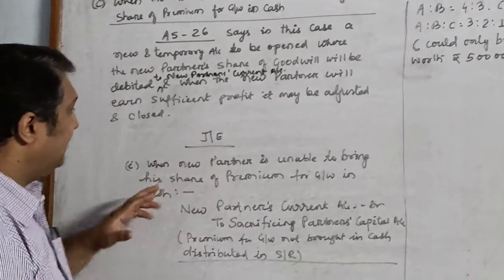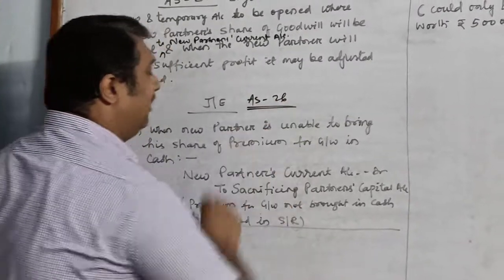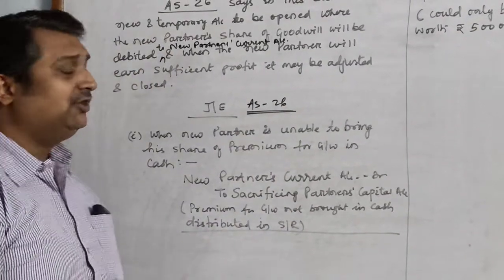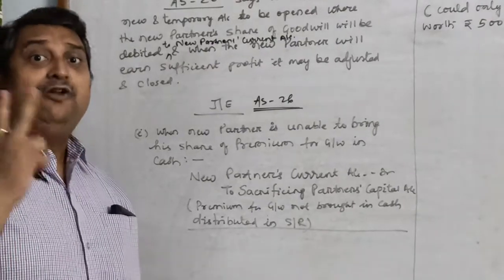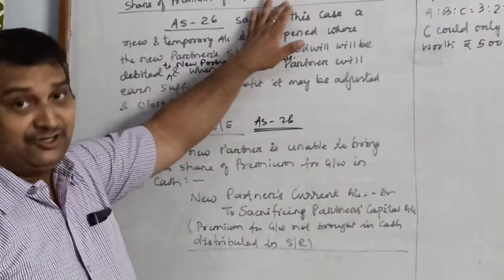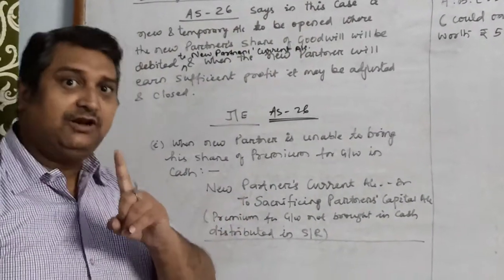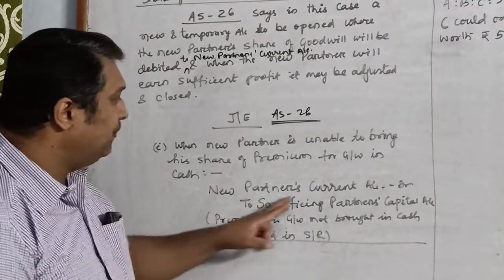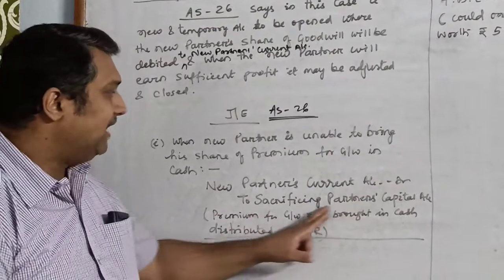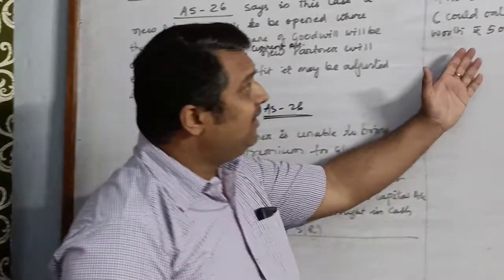Journal entry in this question, children, as per accounting standard 26, when the new partner is unable to bring his share of goodwill in cash: instead of 2 journal entries which we passed when he brought the goodwill in cash, only 1 journal entry will be passed, that is new partner's current account debit to sacrificing partner's capital account. Based on this, we are going to solve a sum.